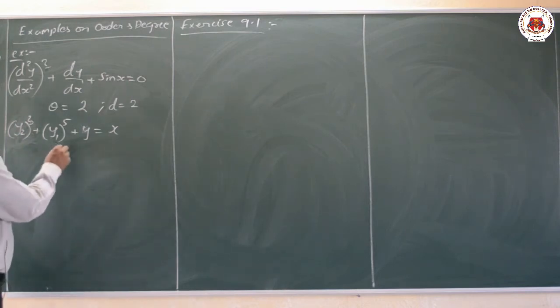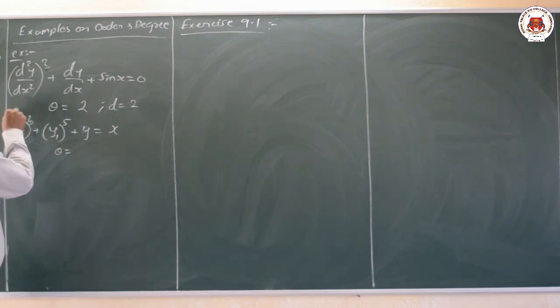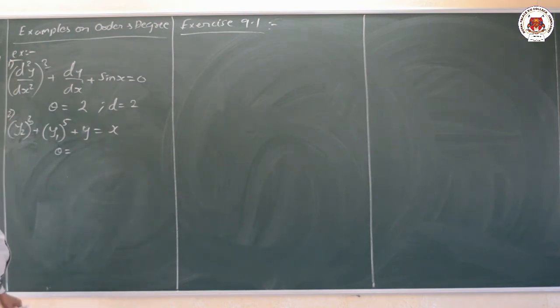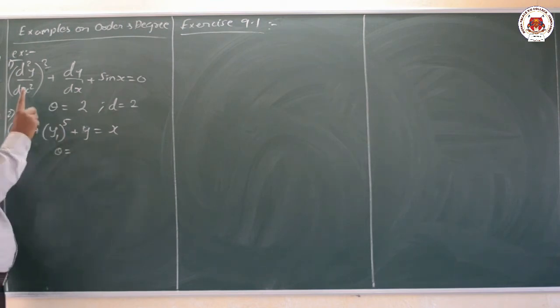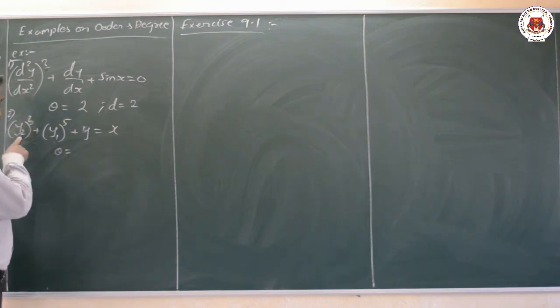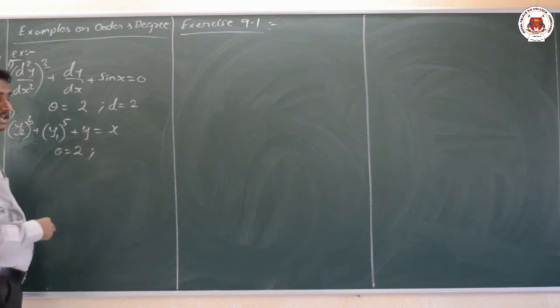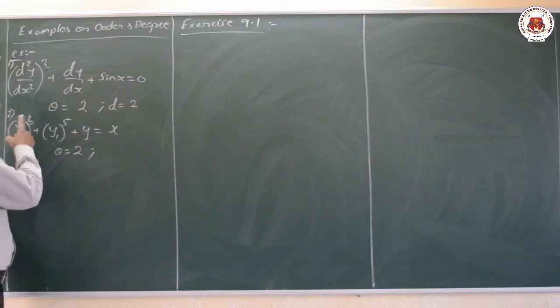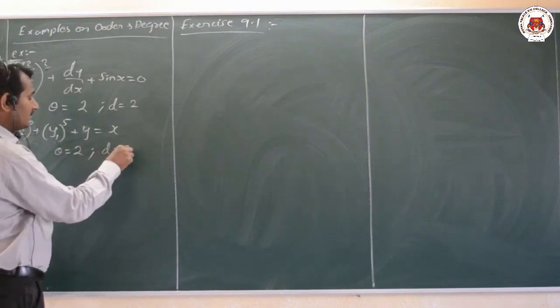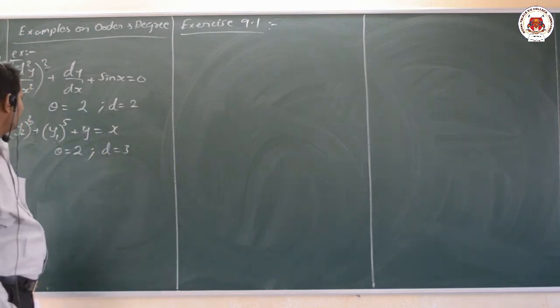Now here what is the order here? Second example. Order means what, it is the highest derivative. Y1 means what? dy by dx. Y2 means what? d square y by dx square. Therefore the highest order is 2 here. 2 is the highest order. And this highest order's power we have to look at here, not the highest power. The highest order is 2 here, d square y by dx square, its power, that is nothing but here, degree is nothing but here 3.